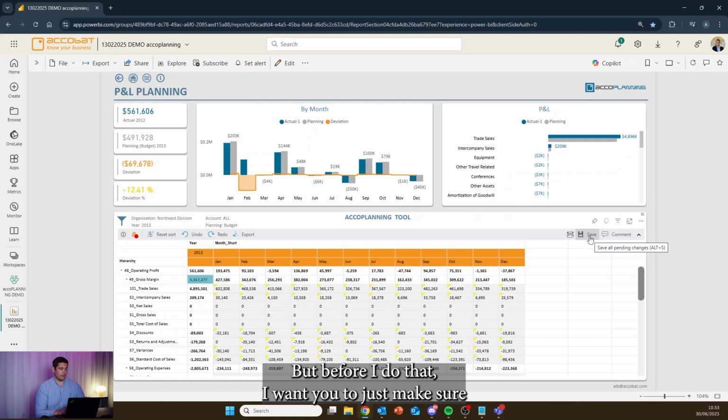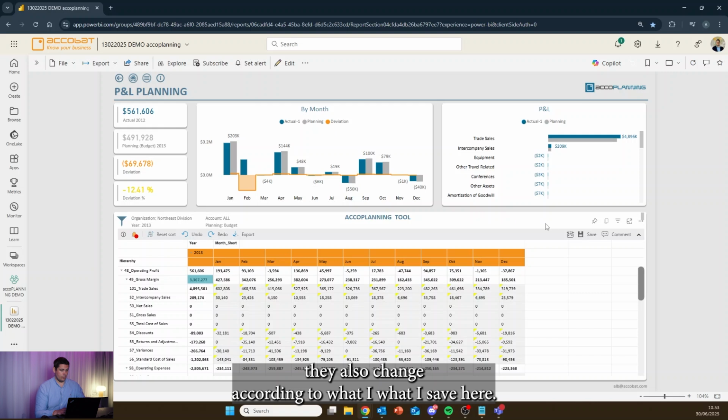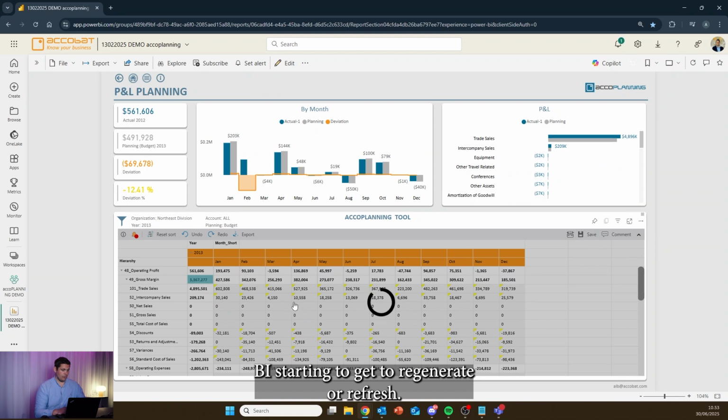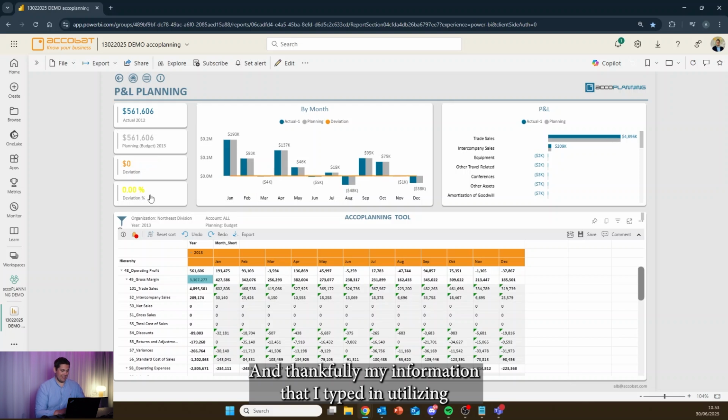But before I do that, I want to make sure that you also look at the visuals up top to see that they also change according to what I save here. So now I've saved this input, and now Power BI is starting to regenerate or refresh. So you can see up here that my visual changes. And thankfully, the information that I typed in utilizing my actuals -1 is exactly the same as my actuals from last year. So currently our budget is at 0% deviation.